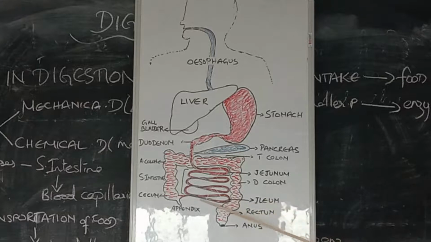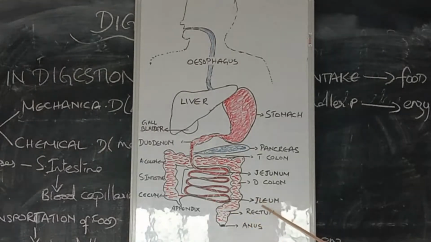You can see the lowest portion of the small intestine is known as ileum. In the ileum, complete digestion takes place here. So remember that now. Where does the digestion take place? Actually, the complete digestion occurs in the last portion of the small intestine, that is known as the ileum.